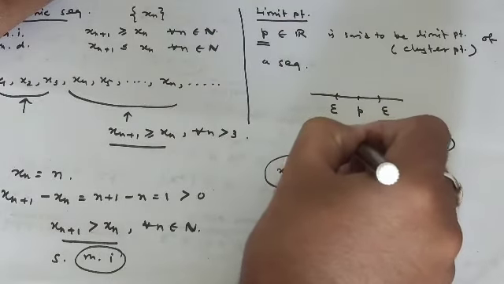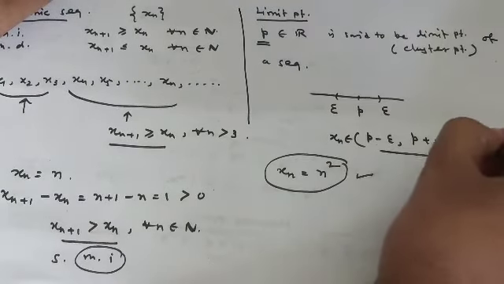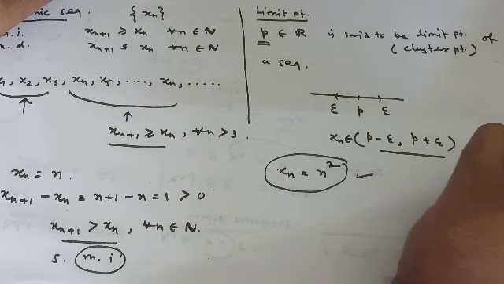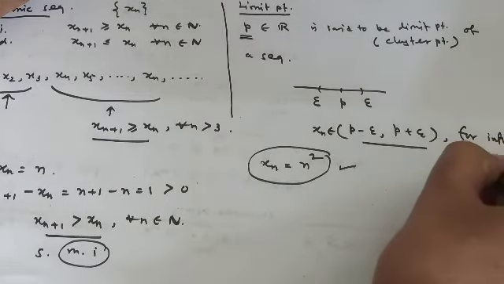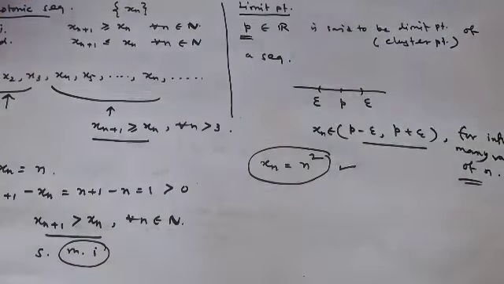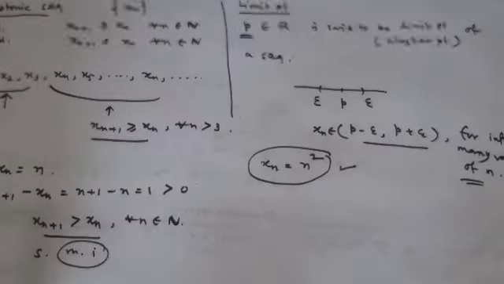So xn belongs to the neighborhood for infinitely many values of n. Okay, then we call p our limit point.